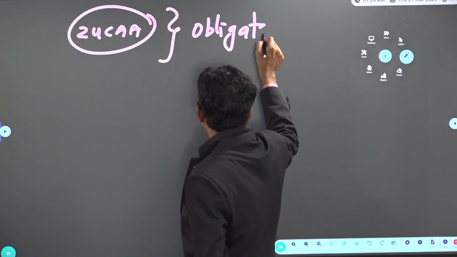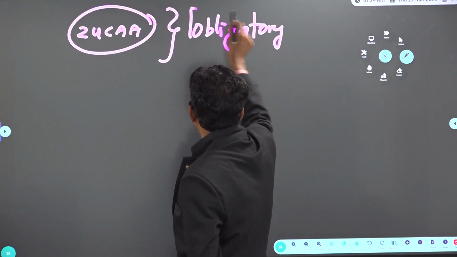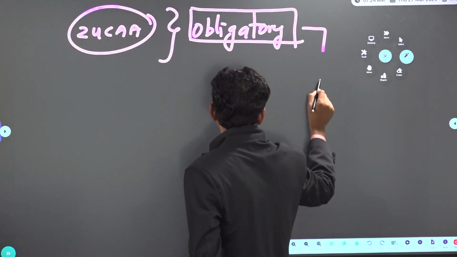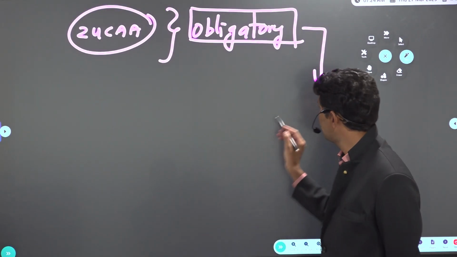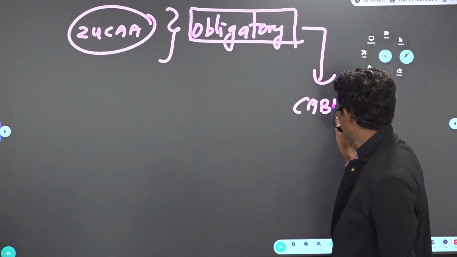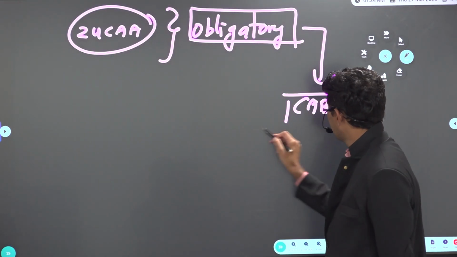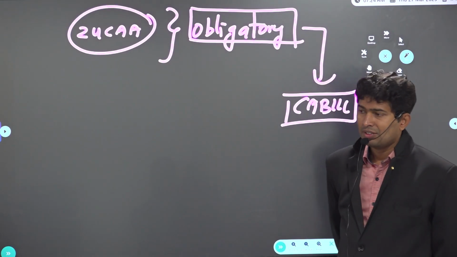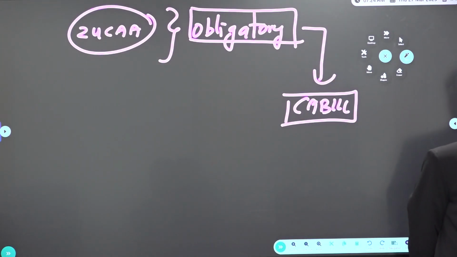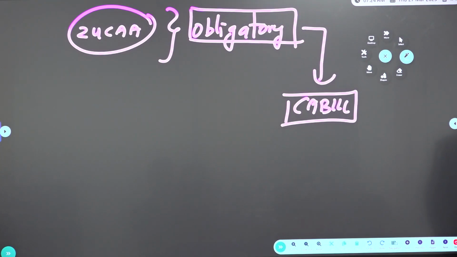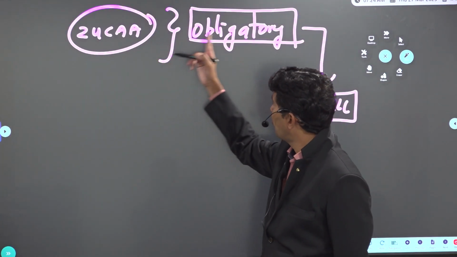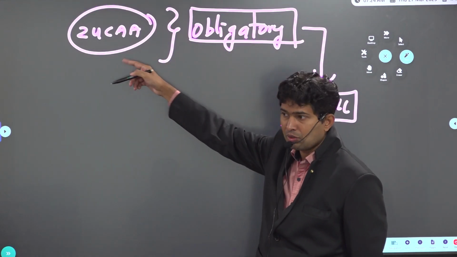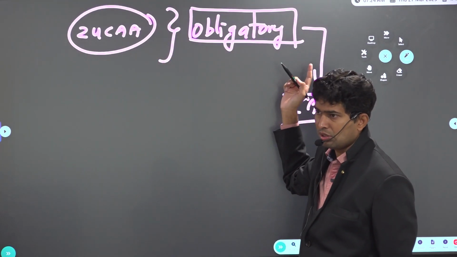What is the meaning of obligatory? Compulsorily he has to give. So President has to give assent to constitutional amendment bill, meaning he cannot say that no, I don't accept this bill. So the 24th Constitutional Amendment Act makes it obligatory on behalf of the President to give assent to constitutional amendment bill.